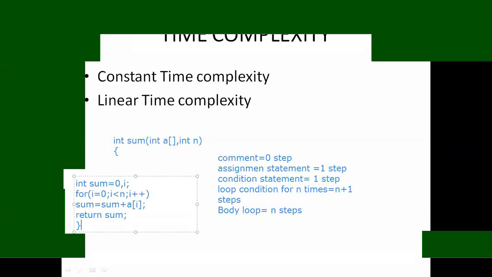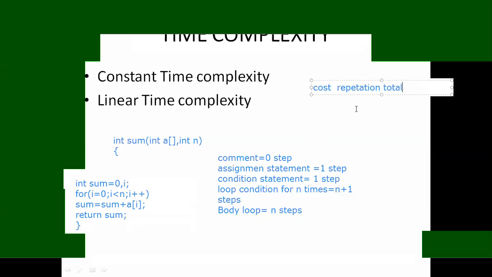See here, for this we have to calculate the cost, then the repetition, since in this example we have a loop, we have to see how many times it repeats, and then find the total.